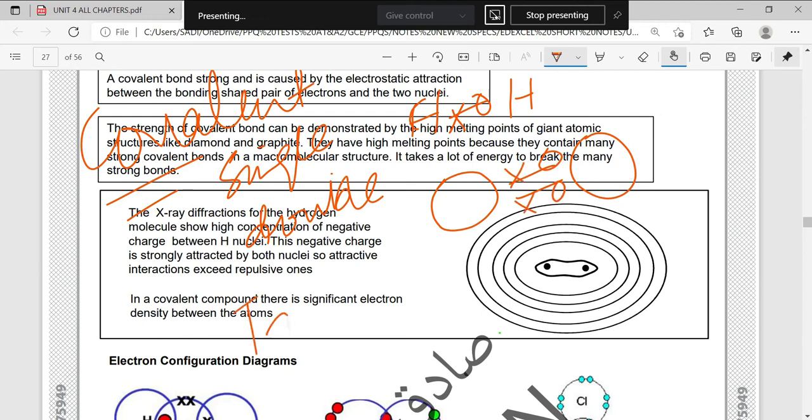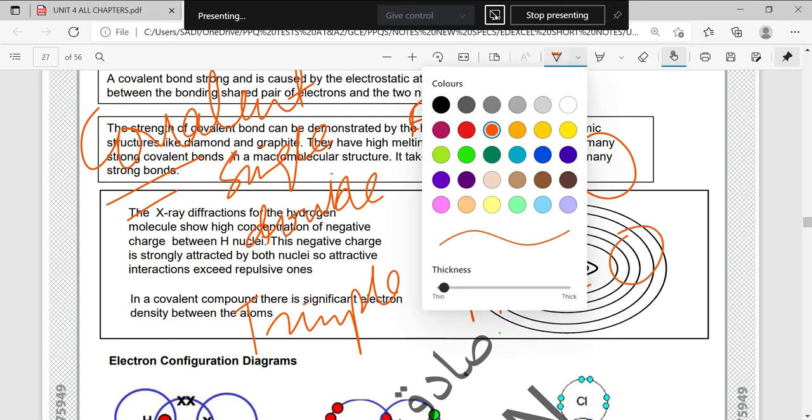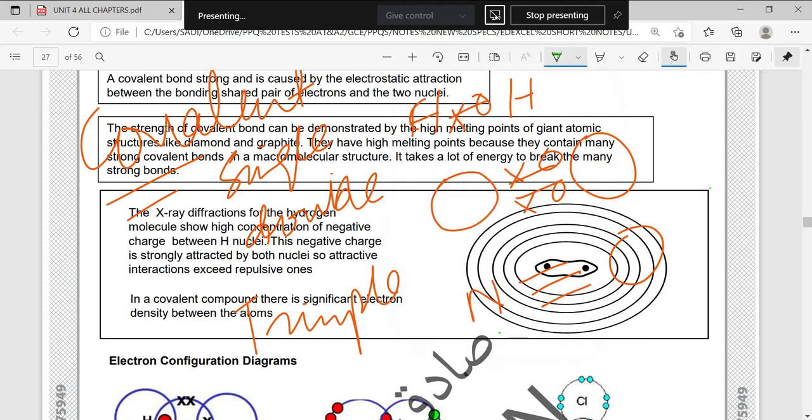And a triple covalent bond is when there are three pairs of electrons, a total of 6 electrons. So a dot and a cross, a dot and a cross, a dot and a cross between nitrogen and nitrogen. Okay. So we have triple, we have double, and we have single covalent bond.